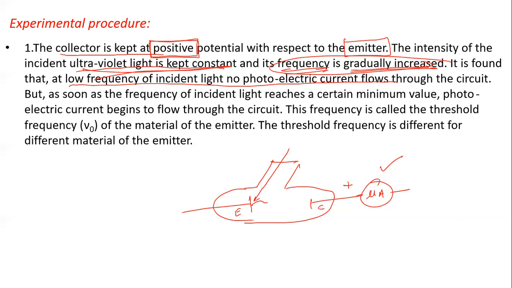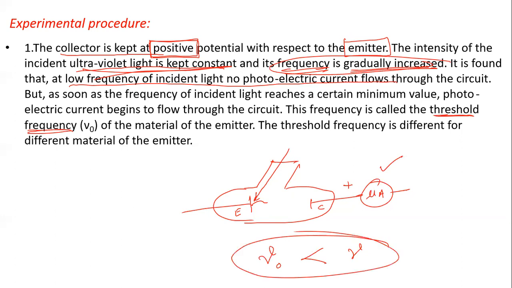That minimum value of the frequency is called the threshold frequency. I can represent the threshold frequency by ν0 and the frequency by ν. When the frequency is greater than the threshold, only then is the photoelectric effect observed.